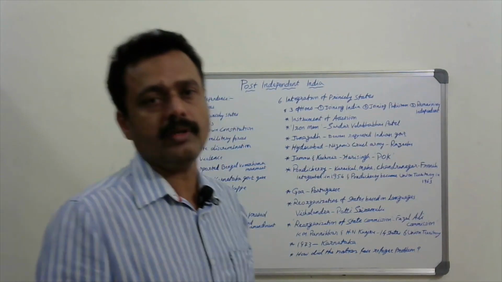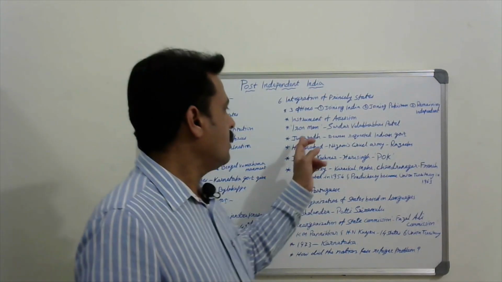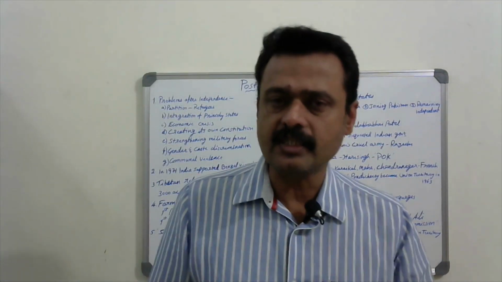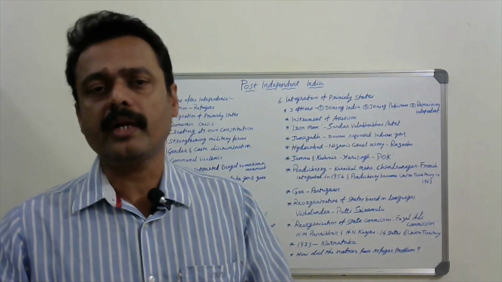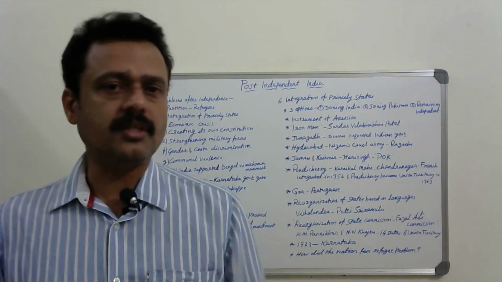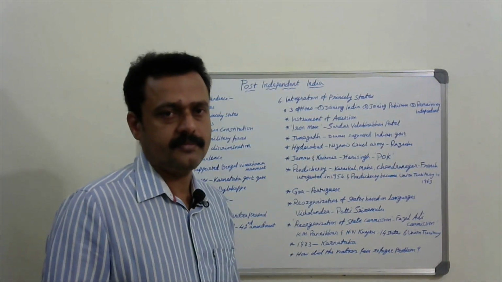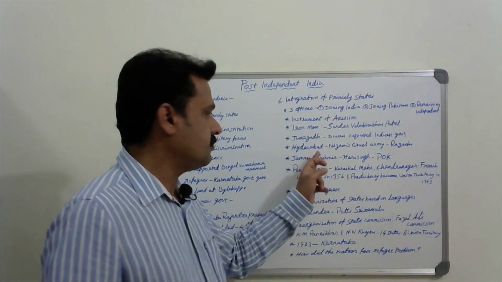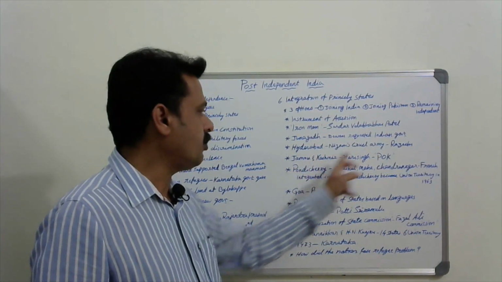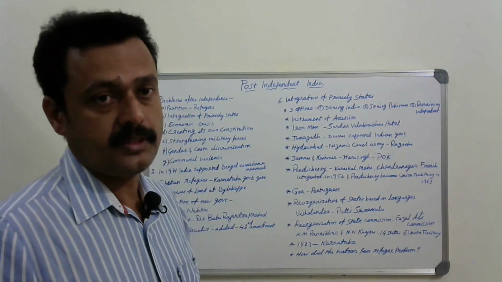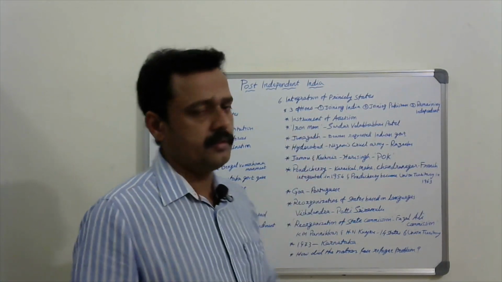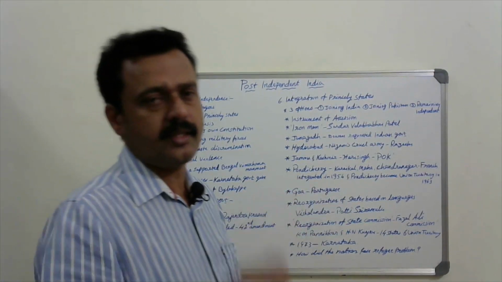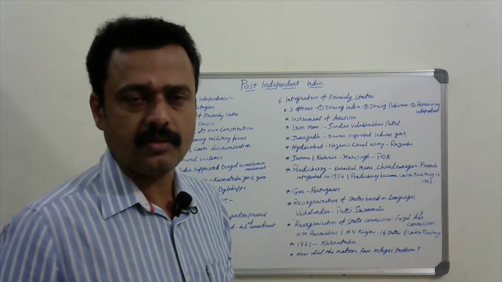Privy purse was given. And when he asked all the princely states, 562 princely states, to join India, three states didn't agree. They didn't want to join India. They were Junagadh, Hyderabad, and Jammu and Kashmir. These three. Junagadh: the Nawab of Junagadh wanted to join Pakistan. He signed the accession to Pakistan.